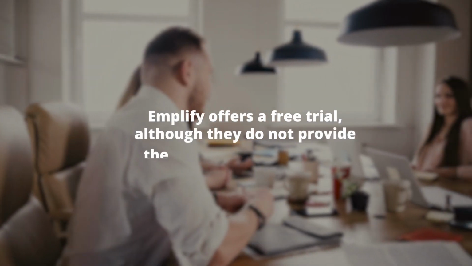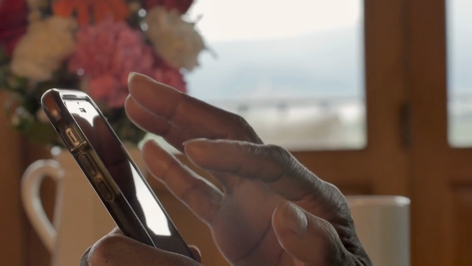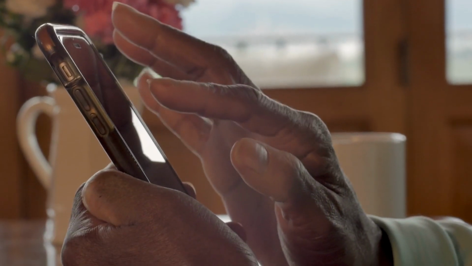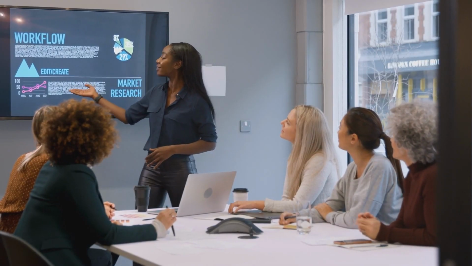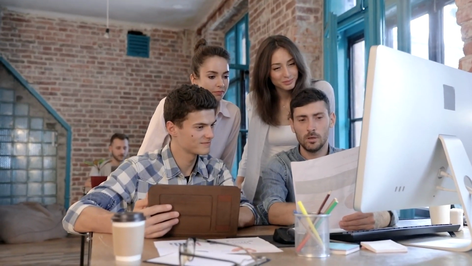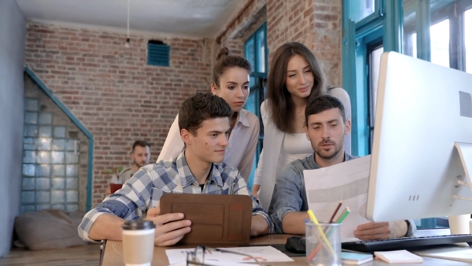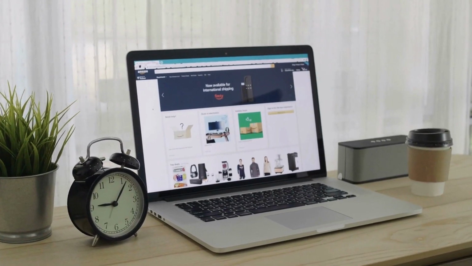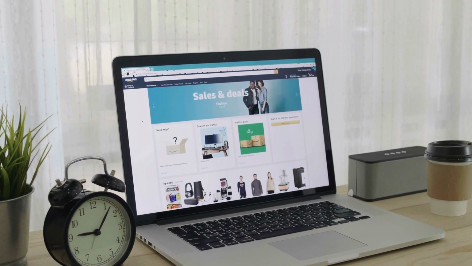Amplify offers a free trial, although they do not provide the exact duration upfront. After signing up for the free trial, you'll receive an email confirmation. This email will let you know that they will be contacting you shortly to go over the pricing details. Amplify is ideal for marketers who want a comprehensive solution to enhance their social media presence using AI-driven insights. Rest assured, there may be some uncertainty regarding the duration of the trial and pricing until you receive a follow-up call.